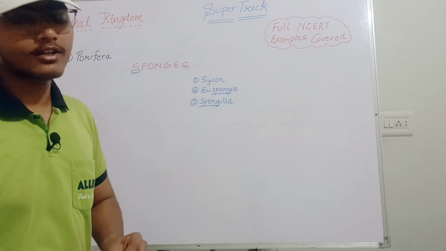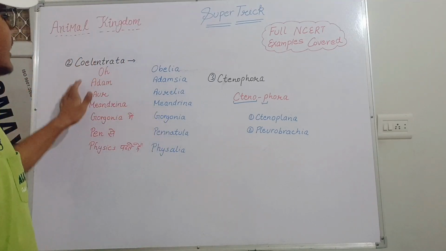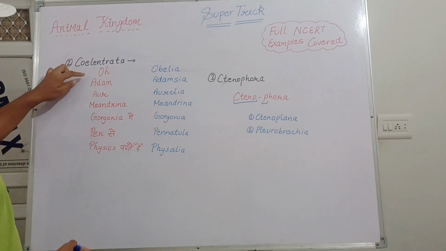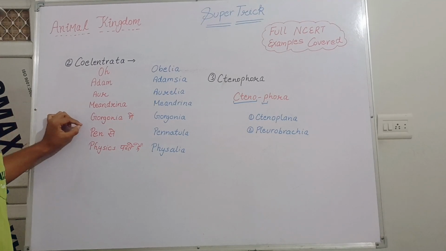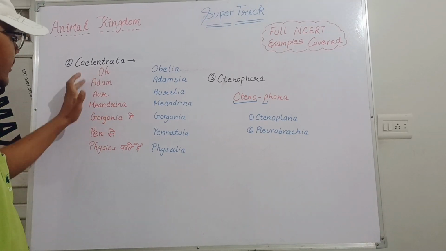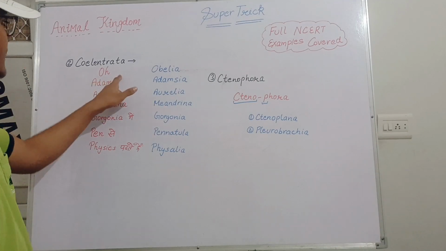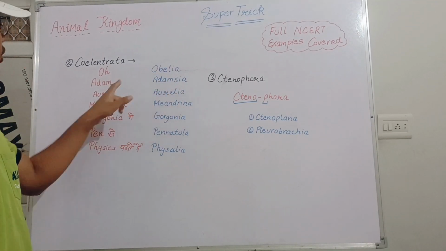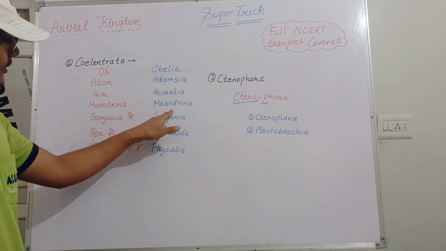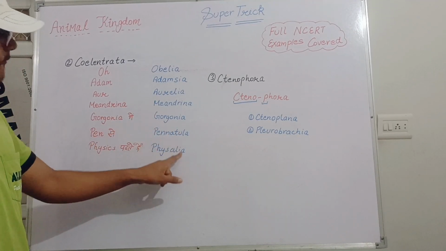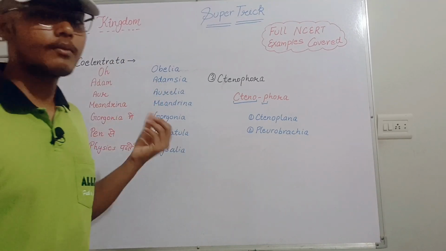Let's move toward the Coelenterata and Ctenophora. In the Coelenterata, we will use the trick: O Adam और Meandrina गोर्गोनिया में पेन से फिजिक्स पढ़ते हैं. O means Obelia, Adam means Adamsia, Or means Aurelia, Meandrina means Meandrina, Gorgonia means Gorgonia, Pen means Pennatula, physics means Physalia. So it is very easy for us to remember by using this trick.